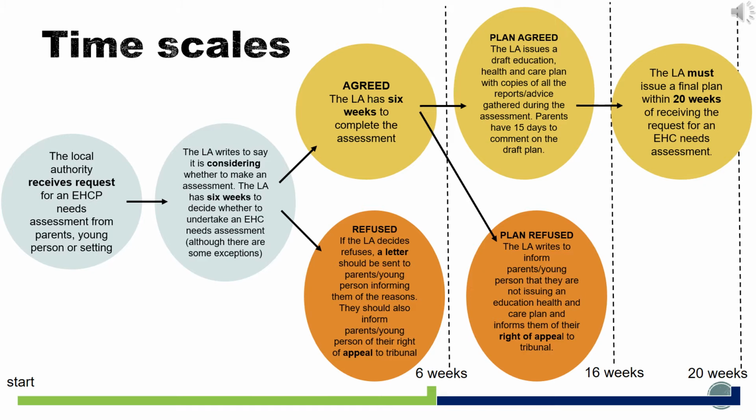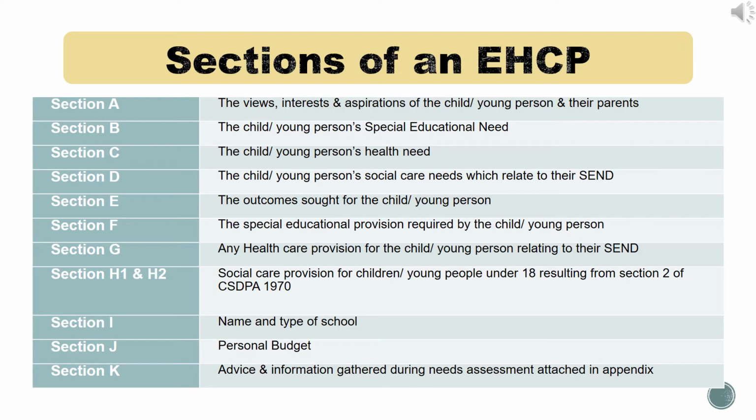If a plan is agreed, it should be issued and completed within 20 weeks of the local authority receiving the request for the needs assessment. Here is a breakdown of the different sections within an education, health and care plan.